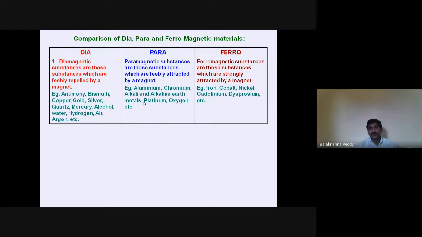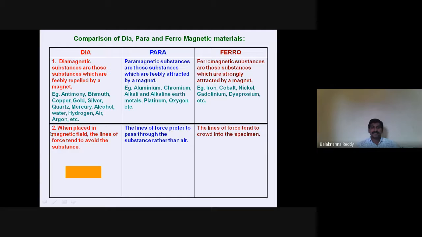Now coming to ferromagnetic materials, these are the substances which are attracted by the magnet very strongly. These are the materials we call exactly the magnetic materials, like iron, cobalt, nickel, gadolinium, and dysprosium. Some of the other alloys also behave as ferromagnetic substances.